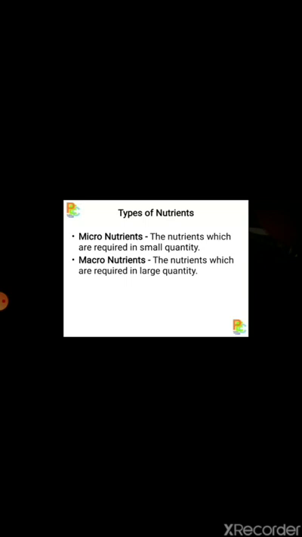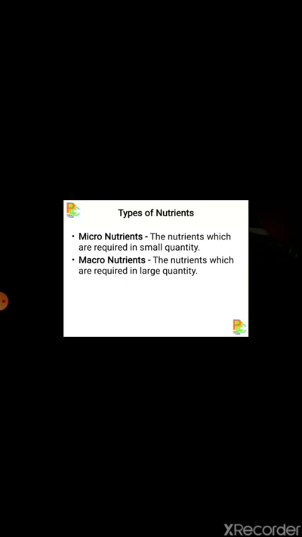And macronutrients are the nutrients which are required in large quantity, such as energy yielding foods which consist of carbohydrates and fats. This helps us provide energy for workouts, for physical activities, for various games and sports.